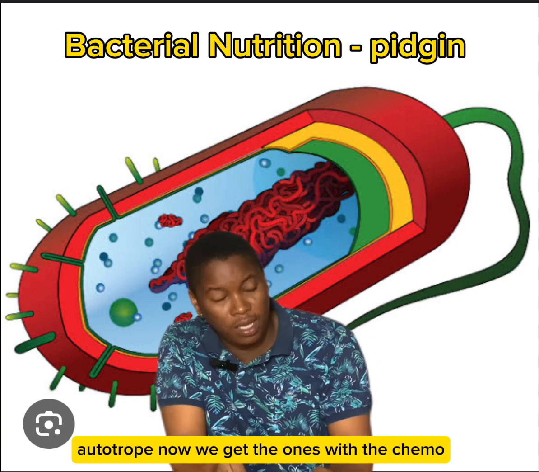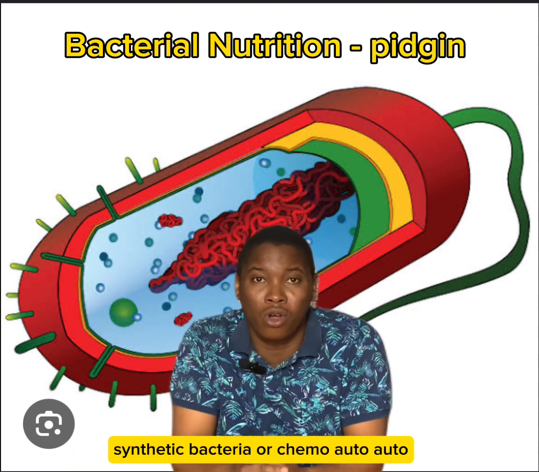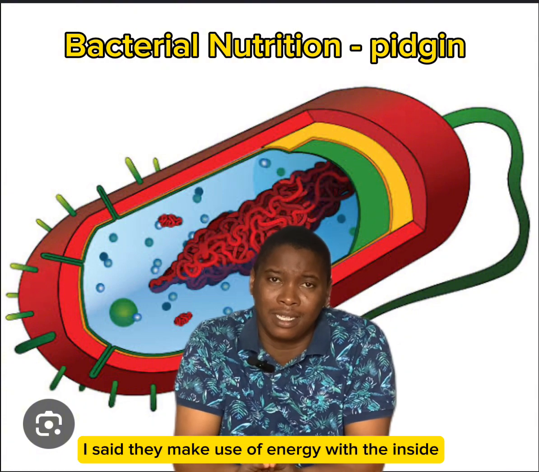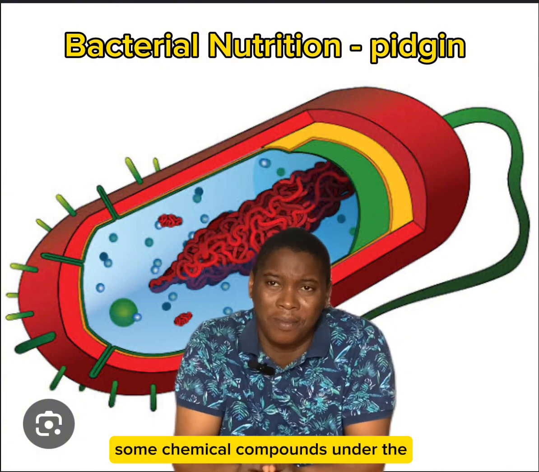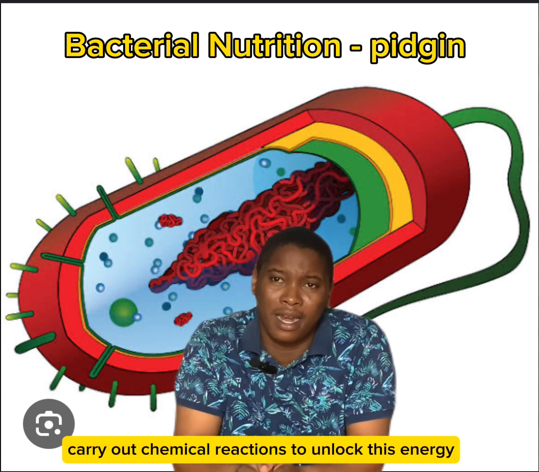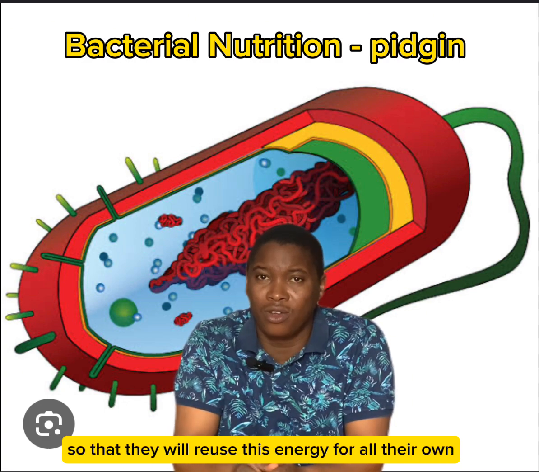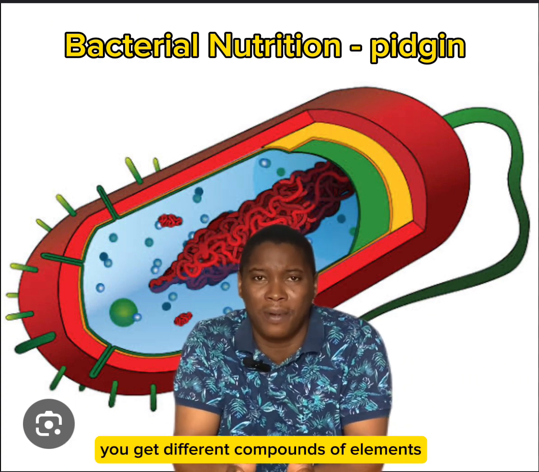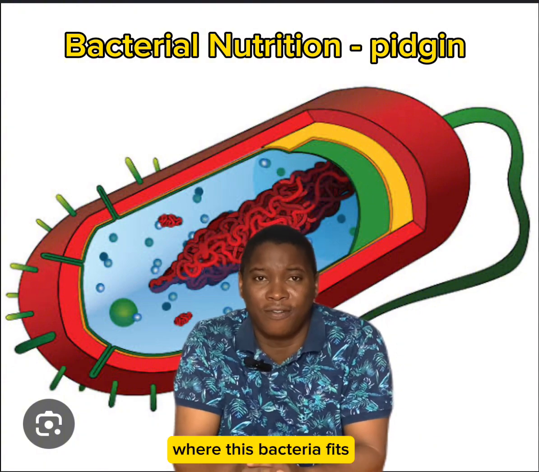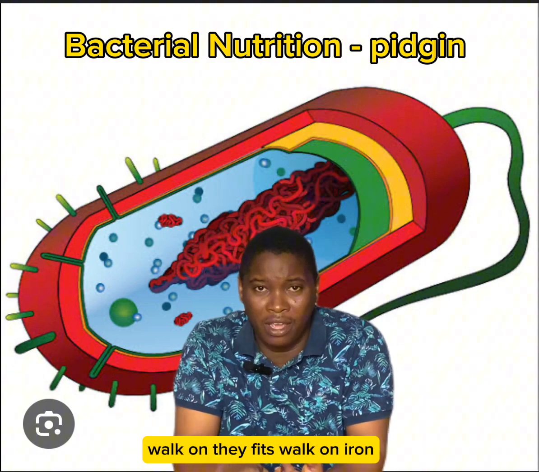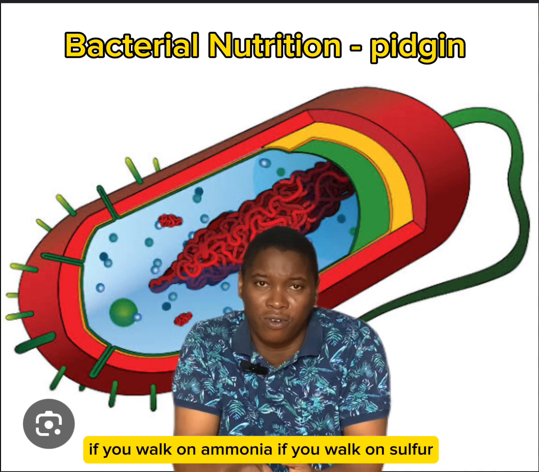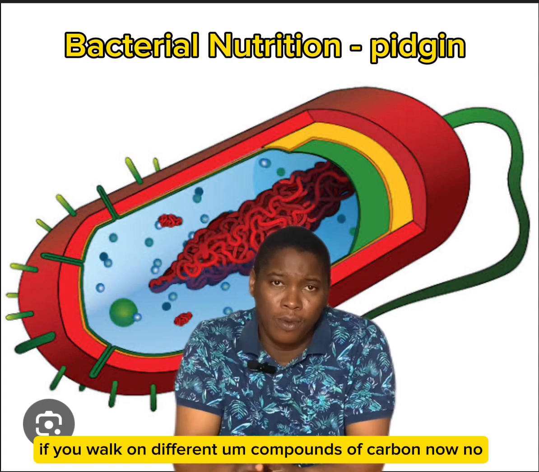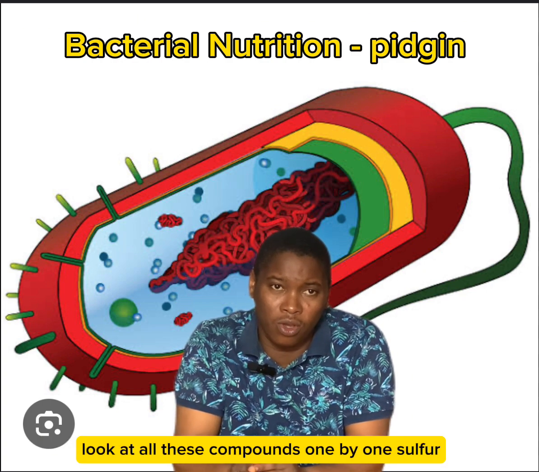Now, we get the ones wey be chemosynthetic bacteria or chemoautotrophs. These bacteria, they no dey make use of light per se. They dey make use of energy wey dey inside some chemical compounds, and they dey carry out chemical reactions to unlock this energy so that they will fit use this energy for all their own different processes. Now, e get different compounds and elements wey these bacteria fit work on. They fit work on iron, they fit work on ammonia, they fit work on sulfur, they fit work on different compounds of carbon.